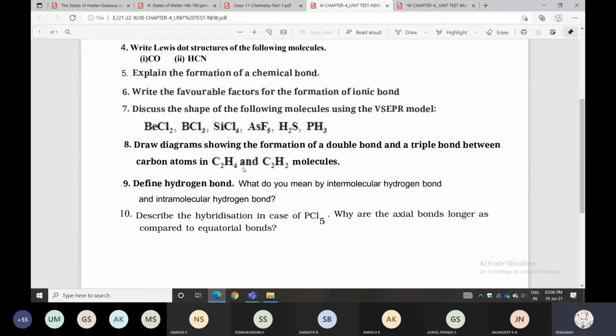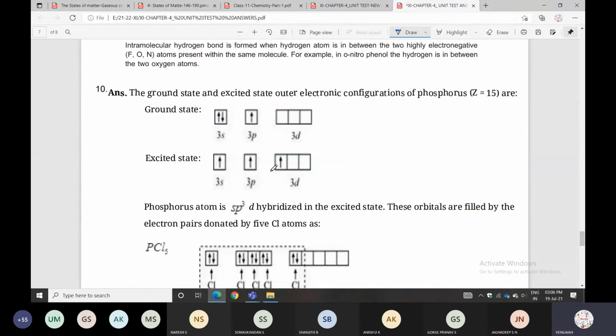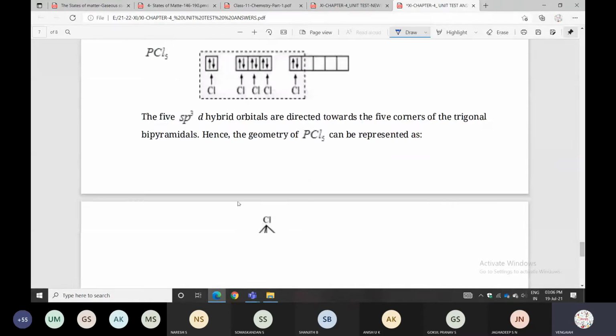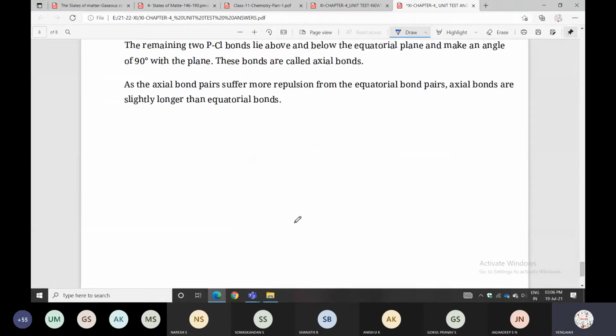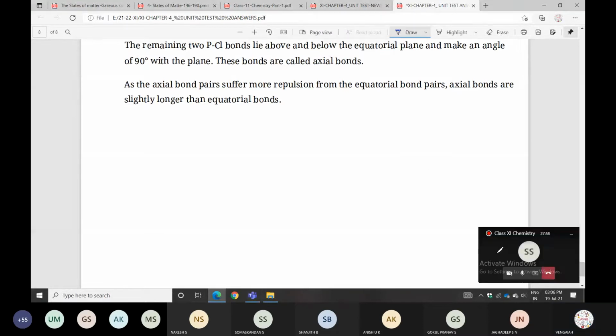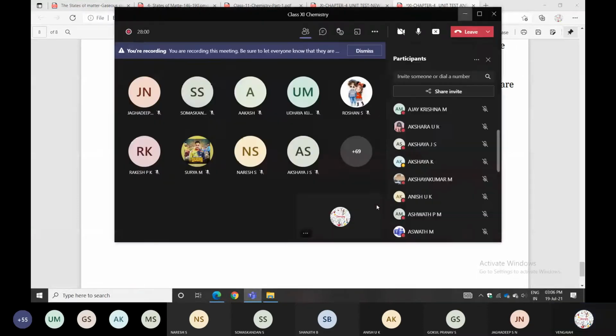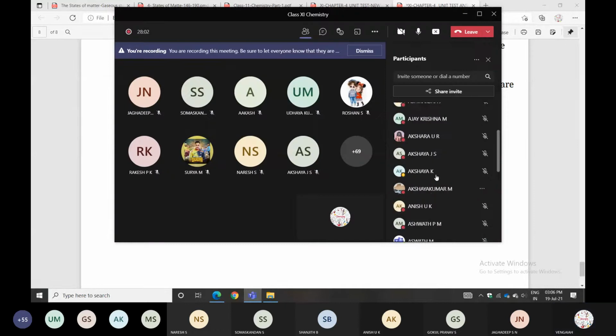For the PCl5 condition, write the ground state electronic configuration, the excited state, and what the hybridization is, and explain how it happens. That's all, this is the question paper. Any doubts, students? Akash, clear? Yes.